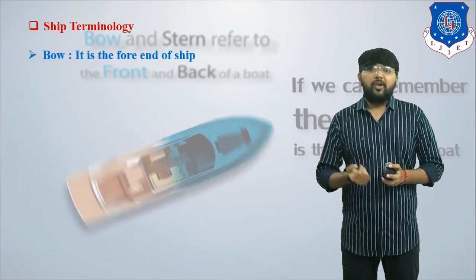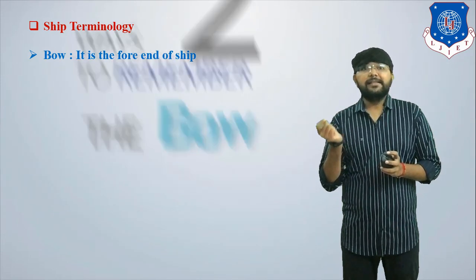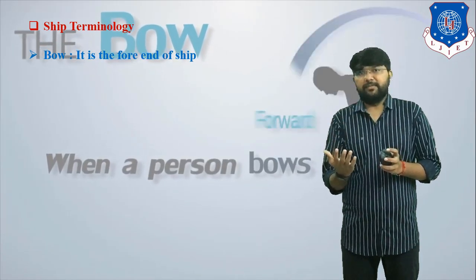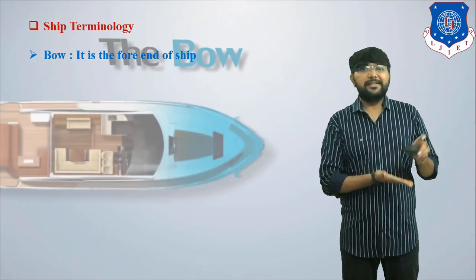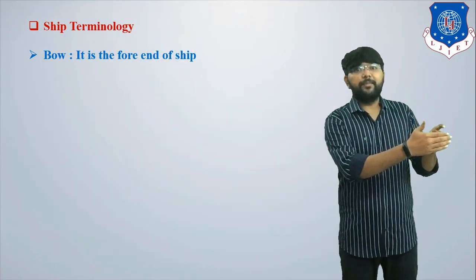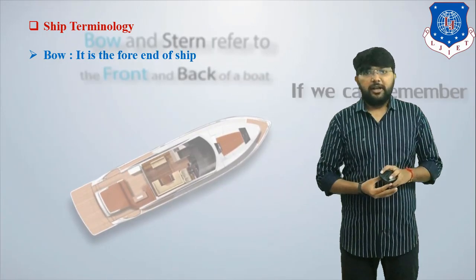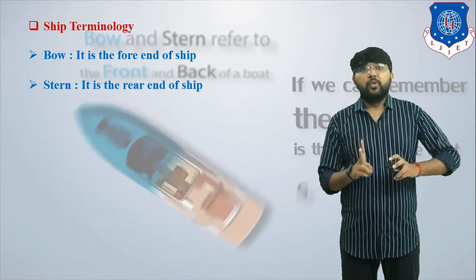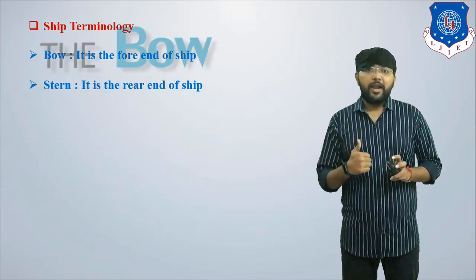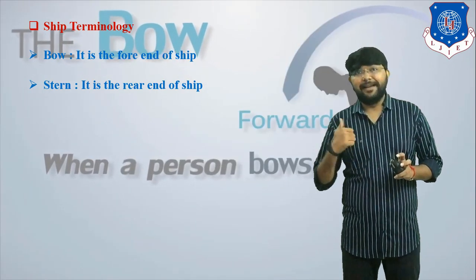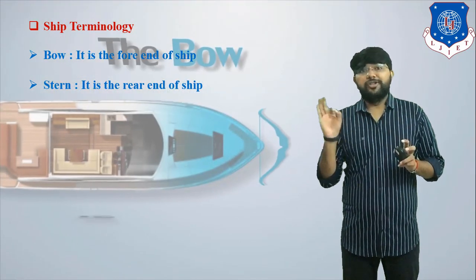Now first of all we have to discuss the terminology of a ship. The first terminology is bow. What does bow indicate in this ship? Bow is the front end of the ship, or you can also say the fore end of the ship. Suppose this is one ship, then the front part of the ship is called the bow, and the rear end of the ship is called the stern. You have to remember these two names: bow and stern. Bow indicates the fore end and stern indicates the rear end of the ship.